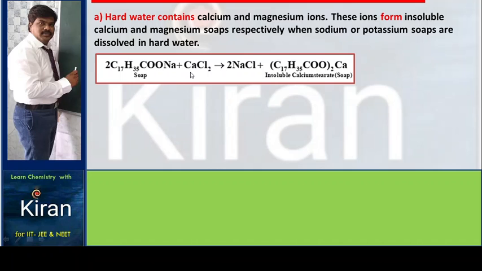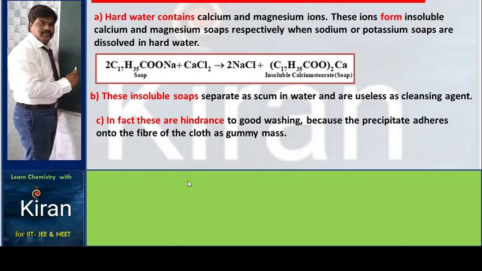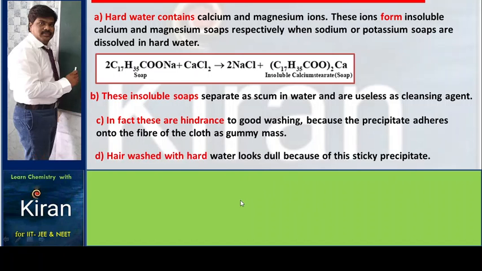When soap is dissolved in calcium chloride, which is present in the water, it forms insoluble calcium stearate, that is a soap scum. These insoluble soaps separate as a scum in water and are useless as cleansing agents. In fact, they are a hindrance to good washing because the precipitate adheres onto the fibers of the clothes as a gummy mass.